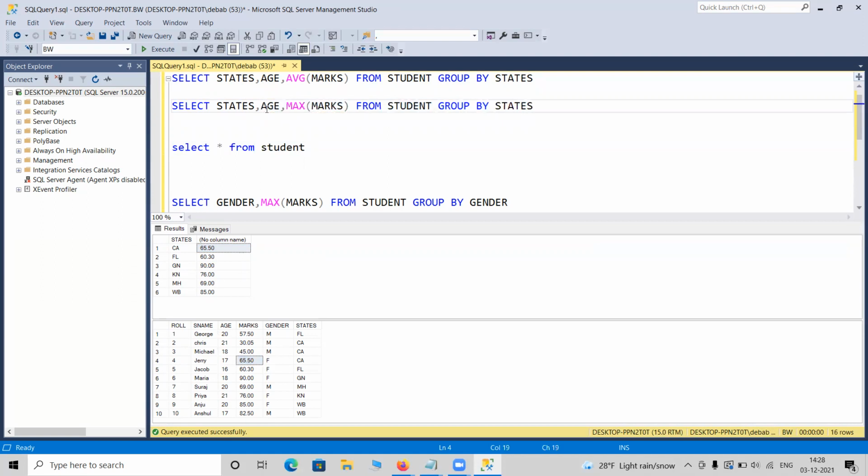But you might expect this for maximum marks, this function. What will happen for average marks? Because we do not have any such data. People expect 17 to be displayed for maximum marks. It is fine. The expectation is very fine. But what will happen for average marks? Because in average marks, we are having some new figure, 45 point something, which is not there in the real table. So what will happen in that case?